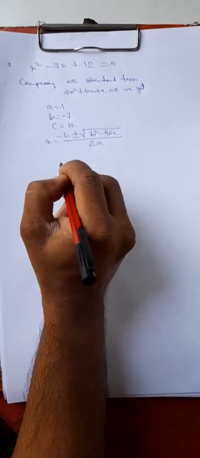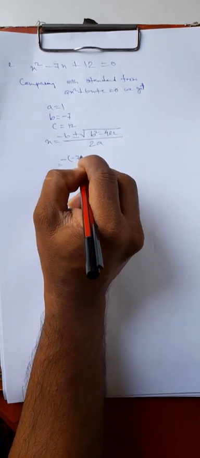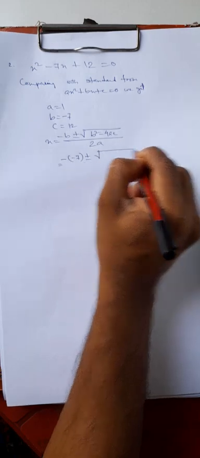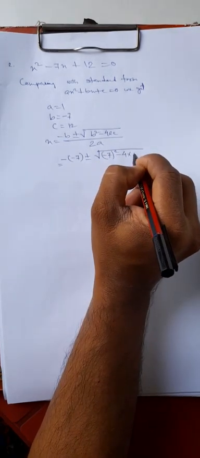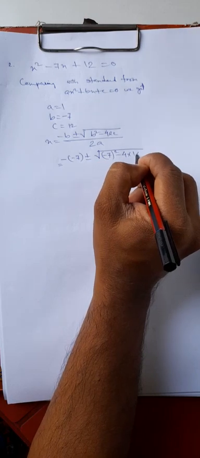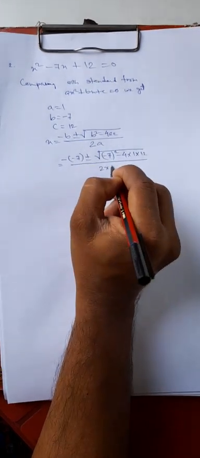a. So here -b is 7, plus minus root over b square, 7 square, minus 4ac, where a means 1 and c means 12, divided by twice a, 2 into 1.